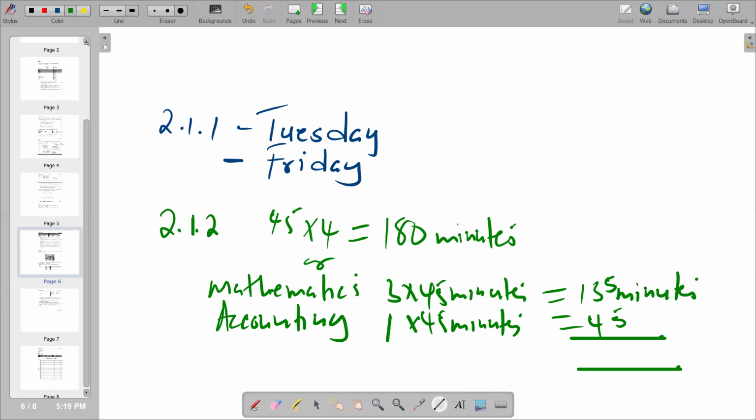Obviously, the total that you're supposed to get, if you add, if you say plus here, you get 180 minutes. So that's how we can break it down when you want to break it down into mathematics and accounting. So this is what we have on that part.